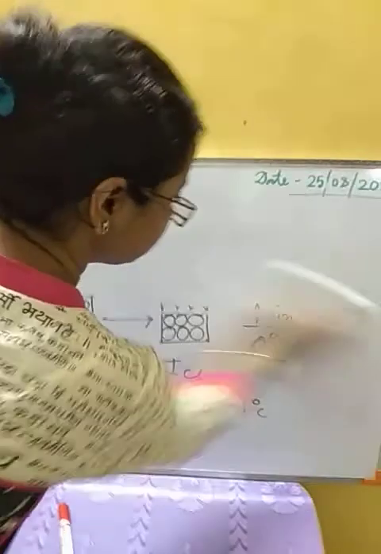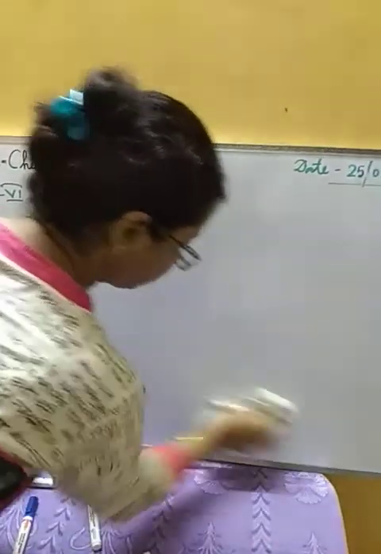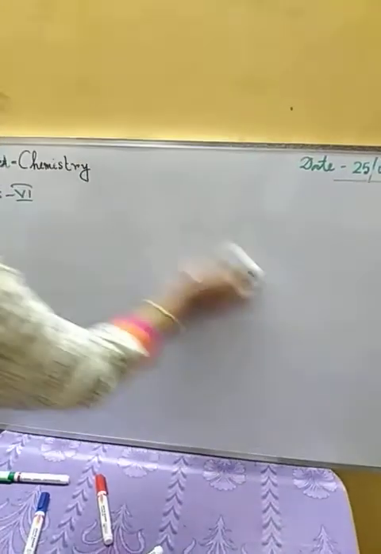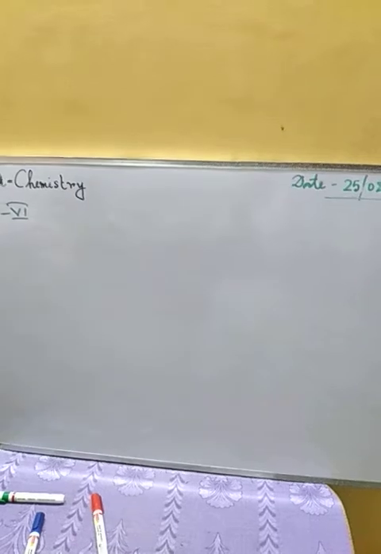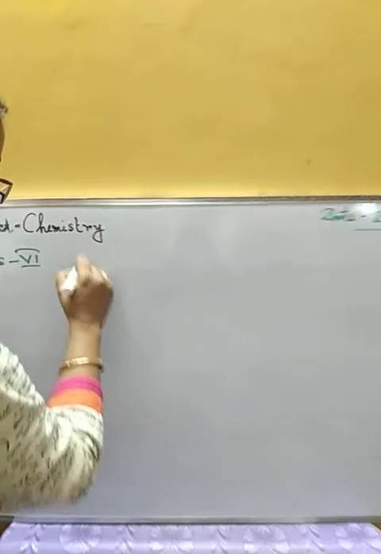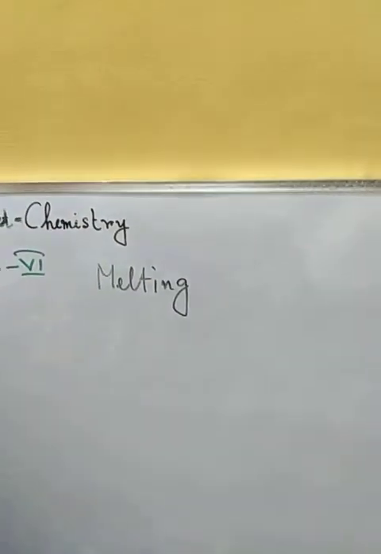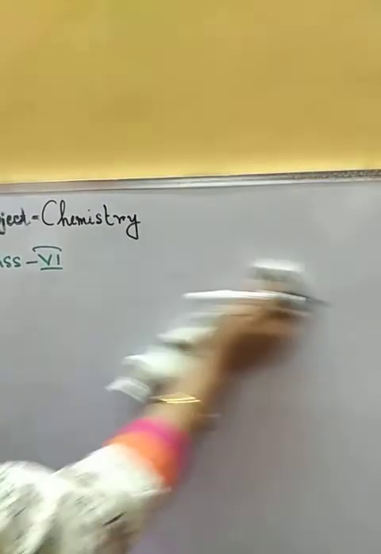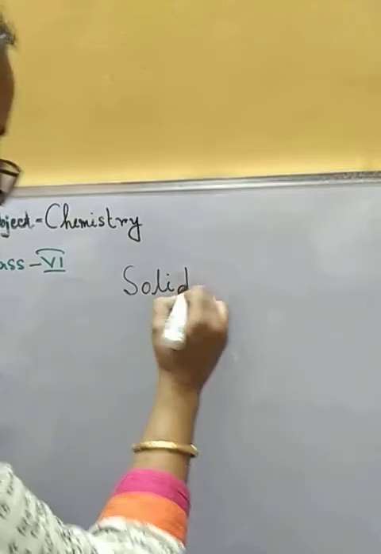So if we once again go through this change of state, we will see there are generally four processes. One is melting, from solid to liquid.